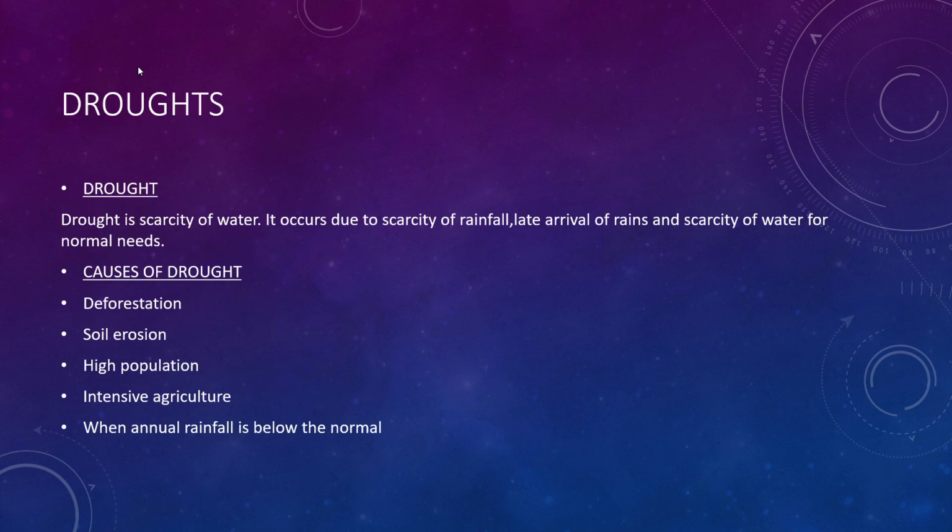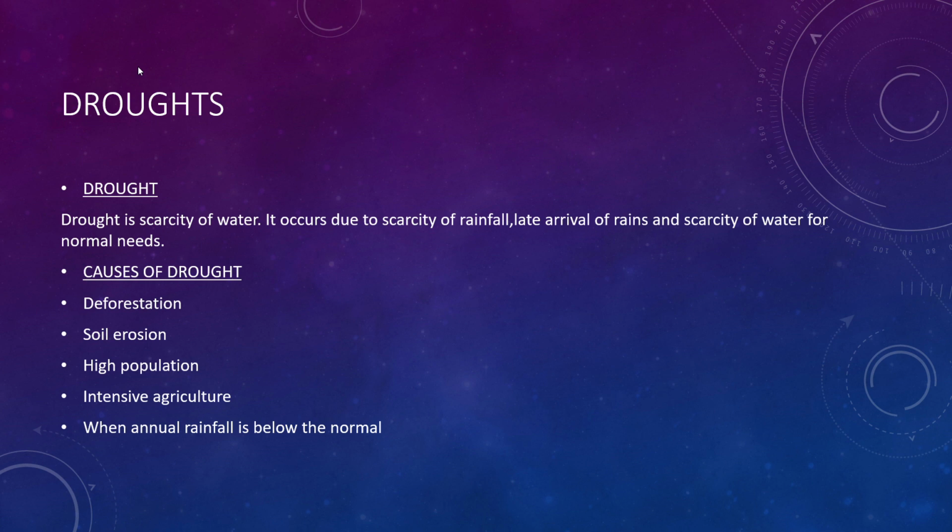Drought, the opposite of flood. What is drought? Scarcity of water. It occurs due to the scarcity of rainfall, late arrival of rains, and scarcity of water for normal needs. We can now look at the causes of drought. Deforestation once again came, and soil erosion, which we already discussed.